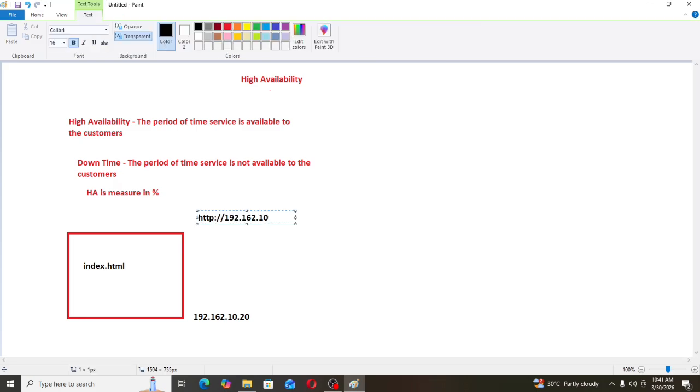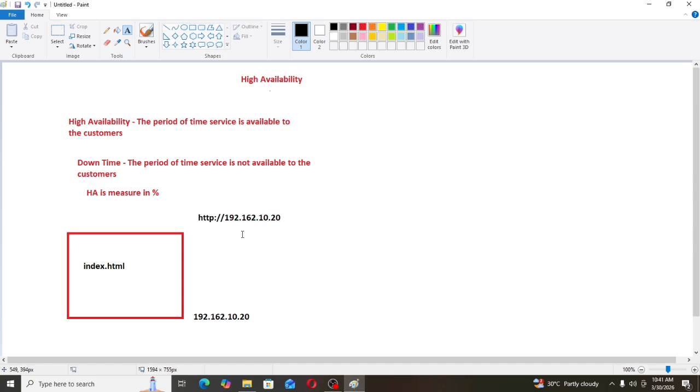Now the question is, will Ganesh be happy with this URL? The answer is no, because he will not remember this nasty URL every time. So he will expect one simple website or simple URL from me. Now one day Ganesh came to me and asked me that this URL is not working. So what I did, I assigned one load balancer here. Let's assume this is the load balancer.